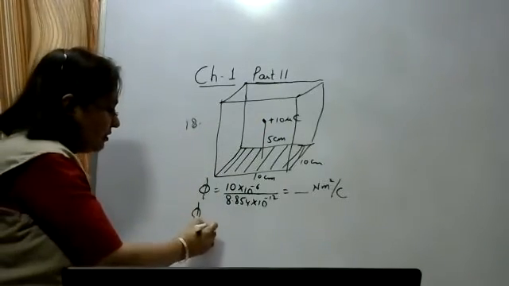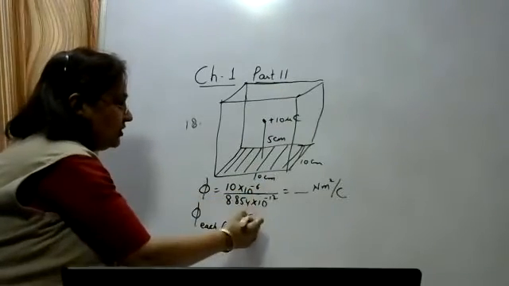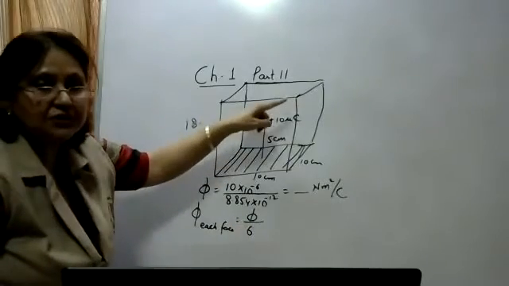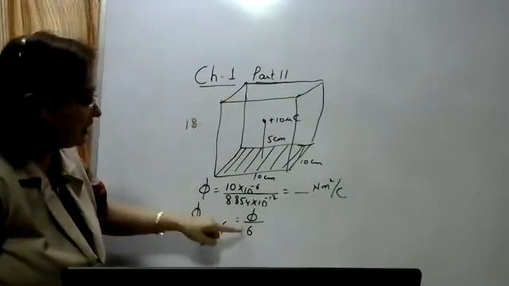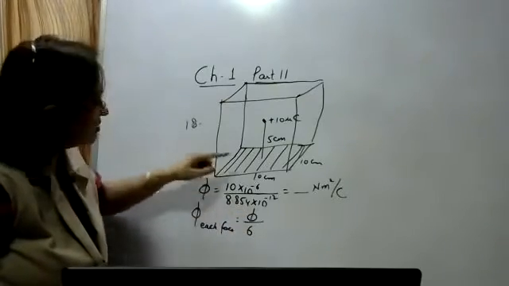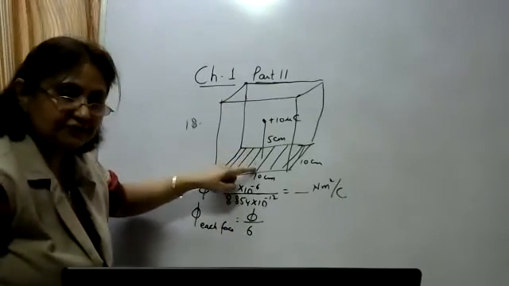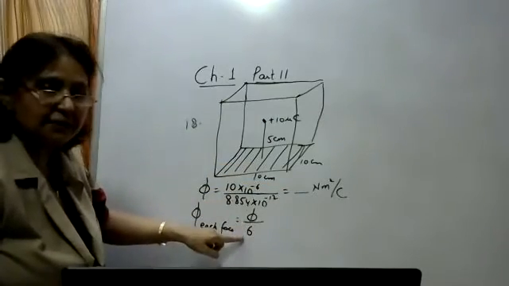Flux due to each face will be equal to this total flux upon 6. How many types of surfaces are there? 6 surfaces, as it's a cube. So the flux due to this shaded surface, the surface which is asked in the question, will be equal to this total flux divided by 6.